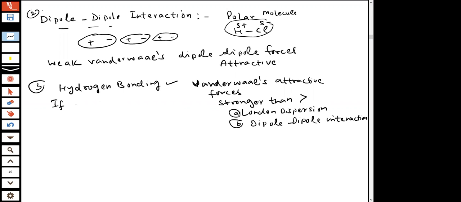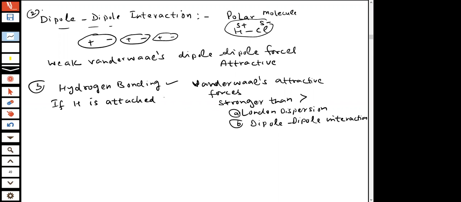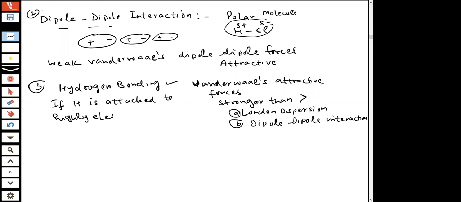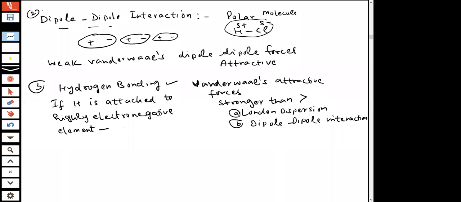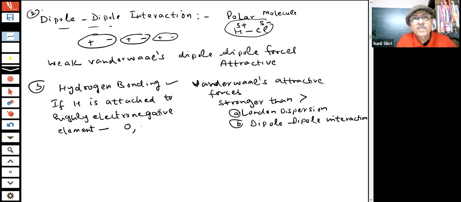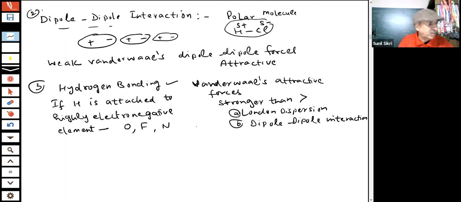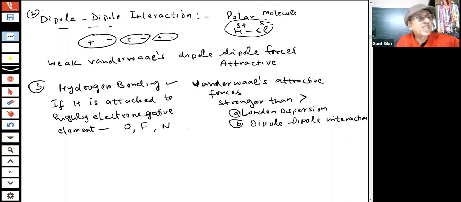If hydrogen is attached to a highly electronegative element, there are only three: oxygen, fluorine, and nitrogen. They are the most electronegative elements, students. Most electronegative elements are which ones? Oxygen, fluorine and nitrogen.